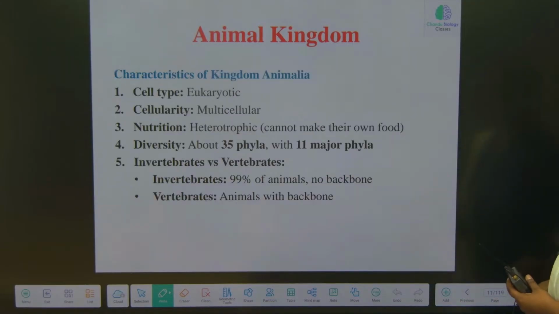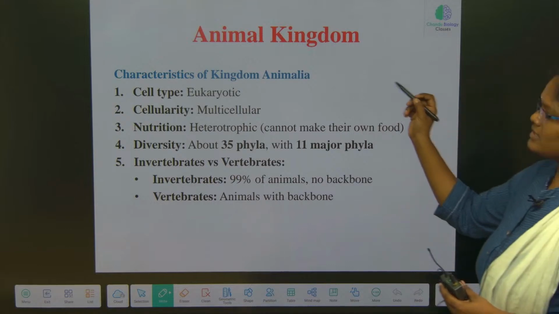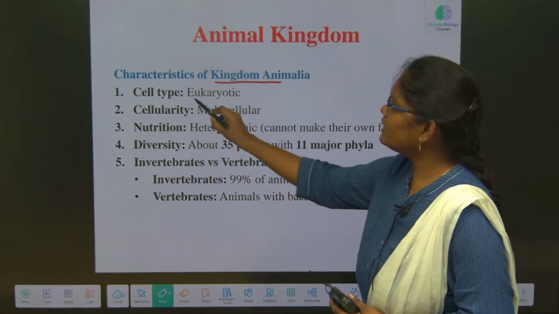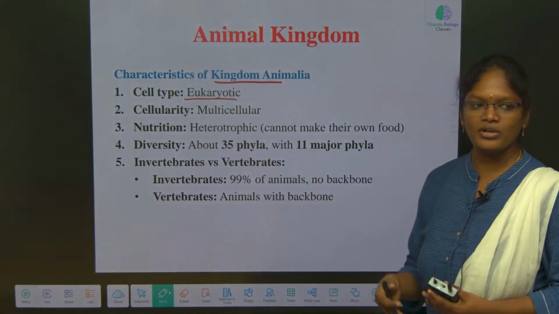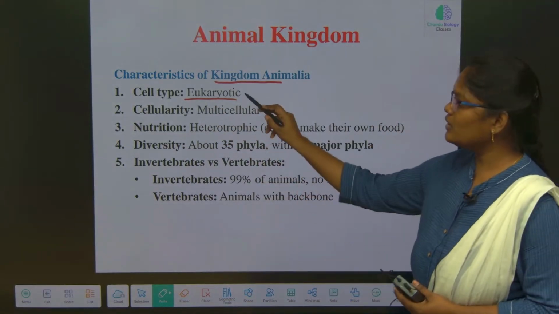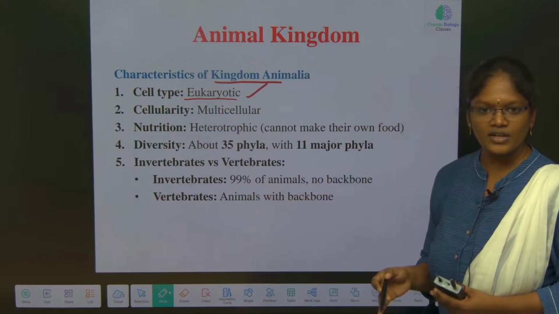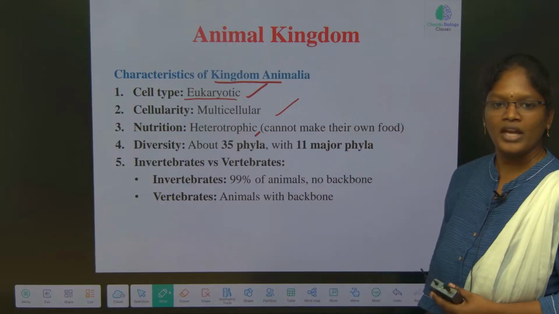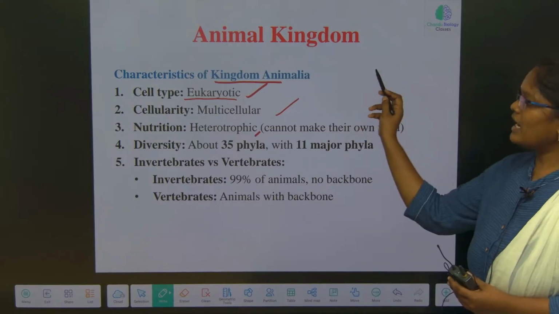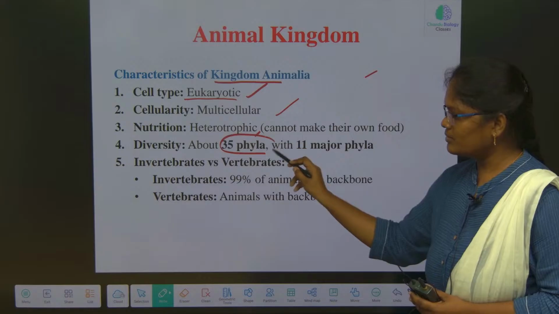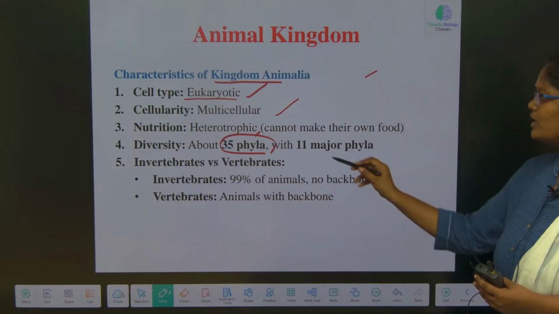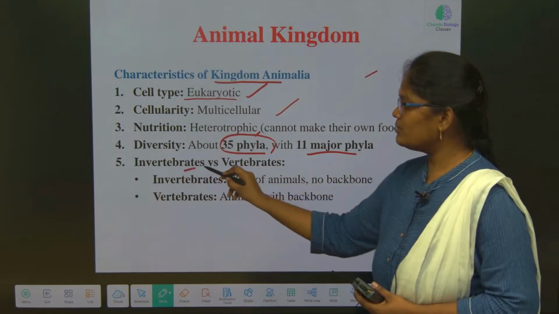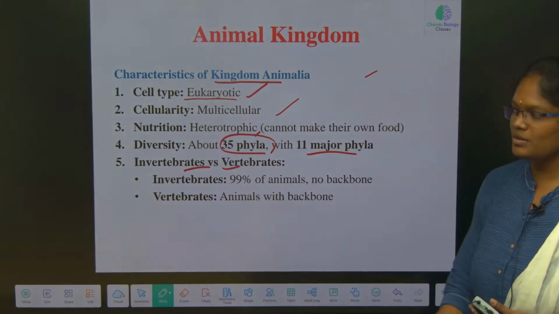Why is classification important? As I said before, for the animal kingdom, the cell type, whether it is prokaryotic or eukaryotic, is eukaryotic. Whether it is unicellular or multicellular, it is multicellular. The nutrition is heterotrophic. In the animal kingdom we have many phyla, about 35, but we are going to read only 11 major phyla. There will be a difference between invertebrates and vertebrates. What is meant by invertebrates?